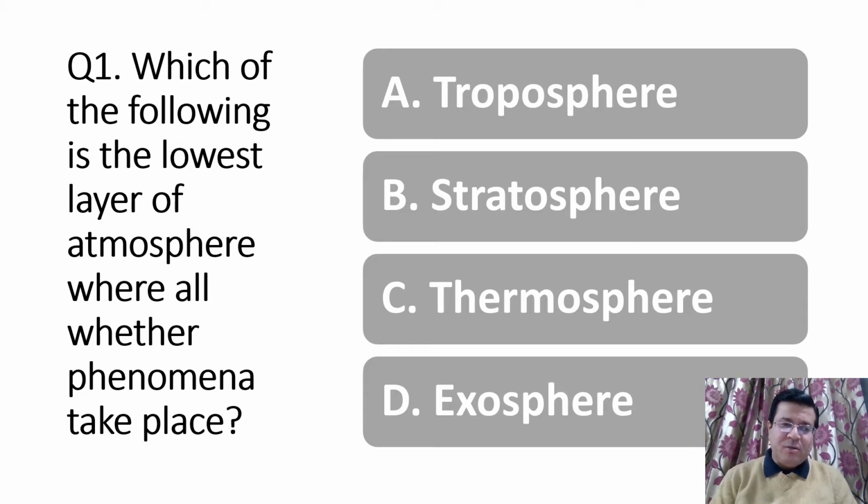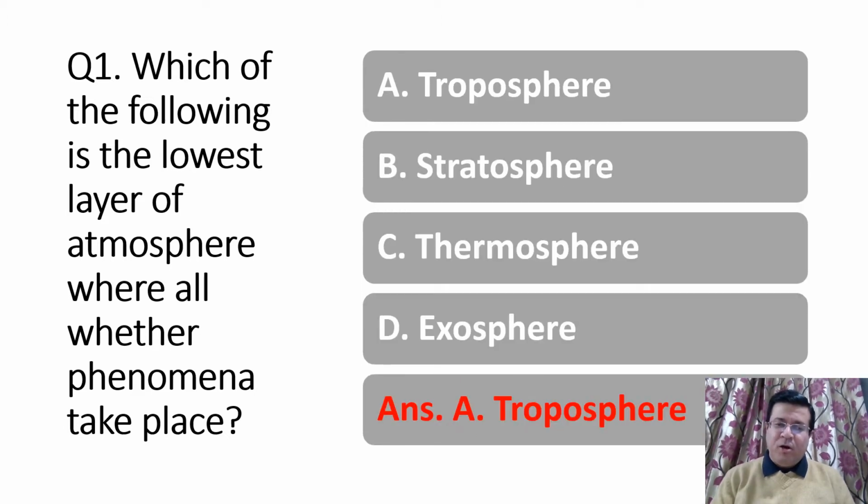take place? My dear friends, in this we have four options. First option, troposphere layer. Second option, stratosphere layer. Then third option, thermosphere, and D option is exosphere. The lowermost layer is troposphere, where all weather phenomena take place. That is why A option is the right answer.